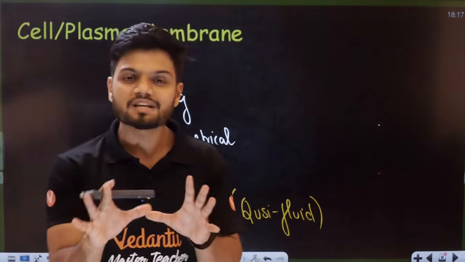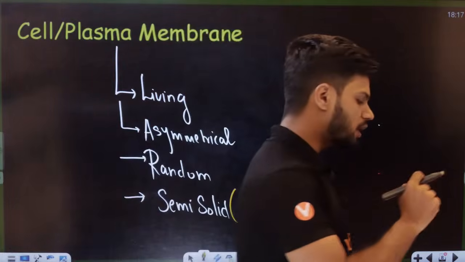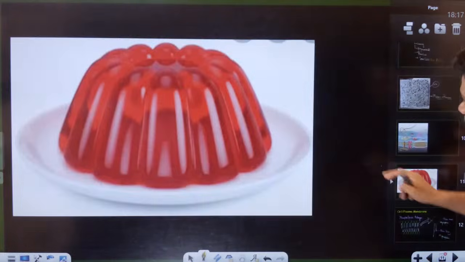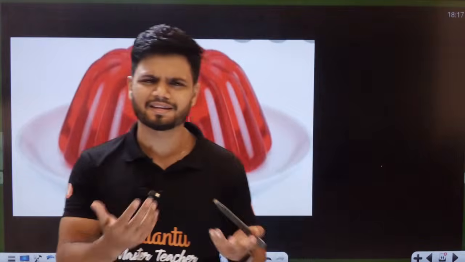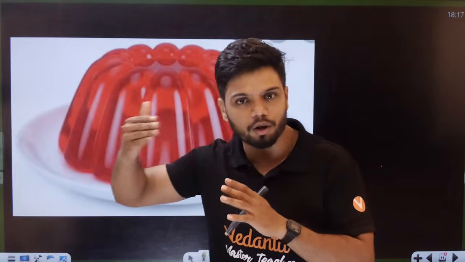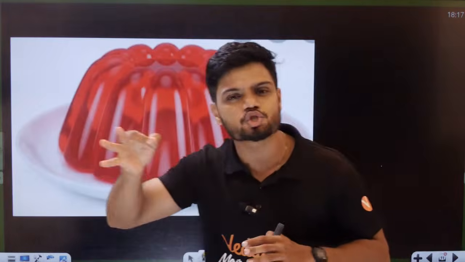Okay. Students, how many of you love eating jelly? Raise your hands. Yes, sir. All of you love eating jelly. It's very tasty and nice, chewy and everything. Your cell membrane is like this jelly only. It is not completely solid. It is not completely liquid. It is semi-solid in nature.